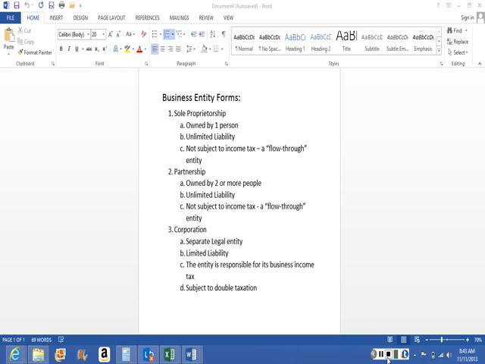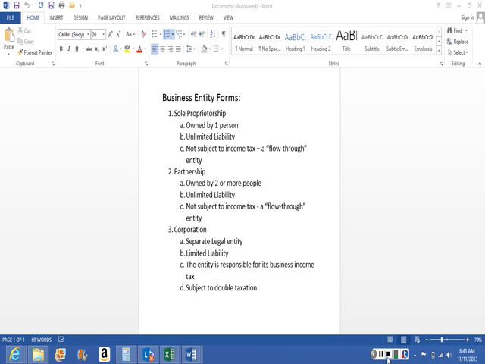Second business entity form is a partnership. Partnerships are owned by two or more people. In a general partnership, the partners have both unlimited liability, meaning they are both personally responsible.